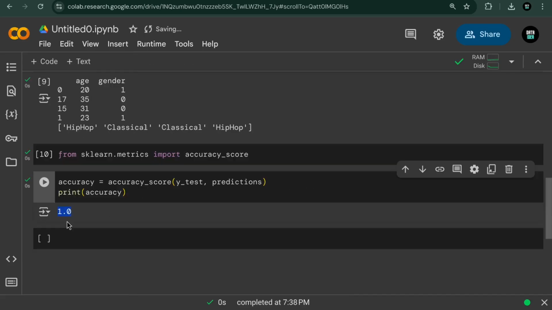All right, at this point, we've learned how we can train a decision tree classifier to predict music preferences.